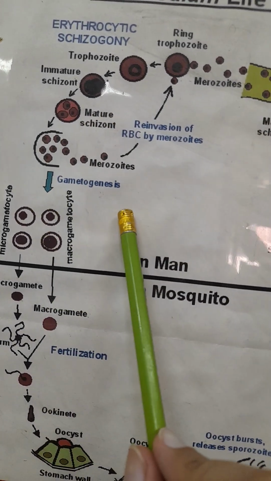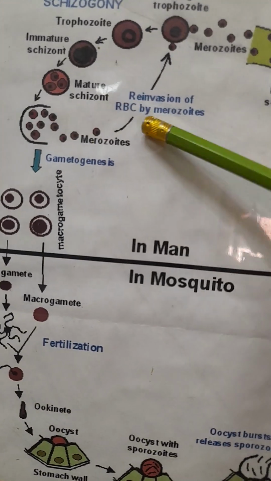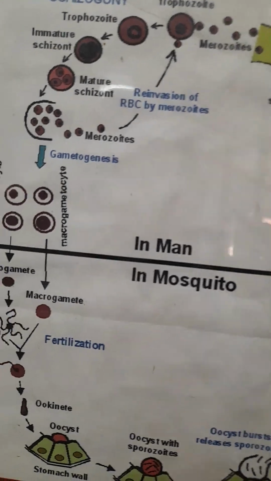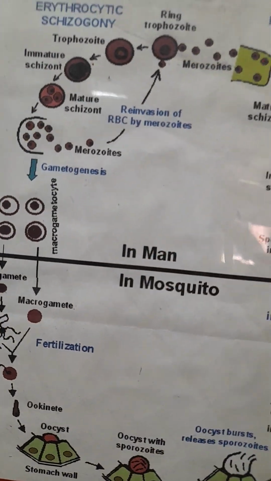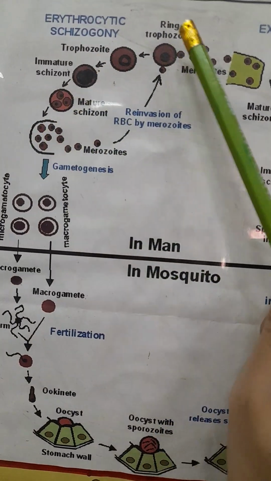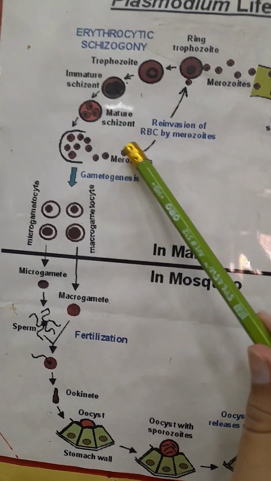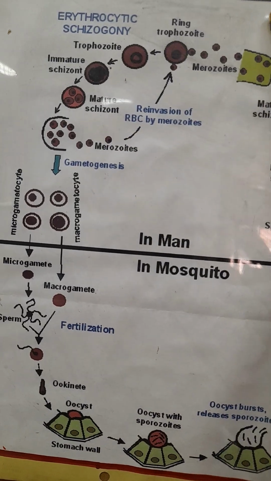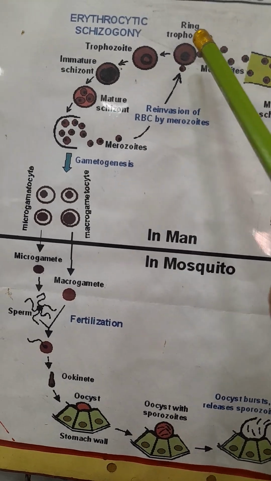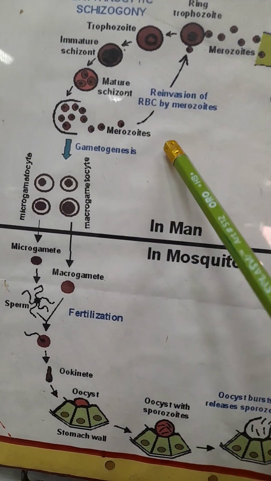These are the merozoites. There are two ways the merozoites can go. The first way is reinvasion of RBCs. There are a lot of RBCs in the body, and this is one RBC cycle. Some merozoites move towards other RBCs and infect them, going through the ring trophozoite, immature schizont and mature schizont, and then become merozoites again.